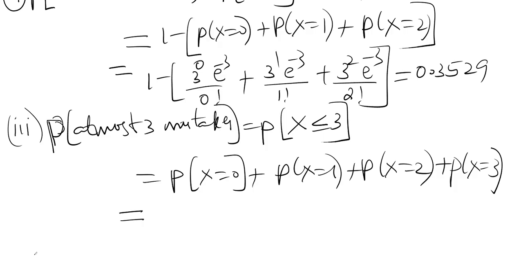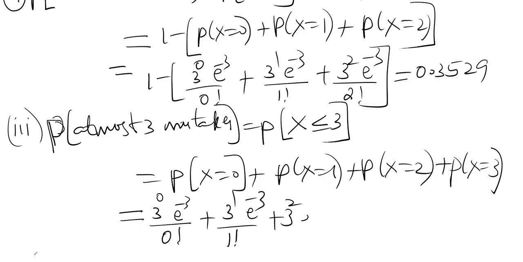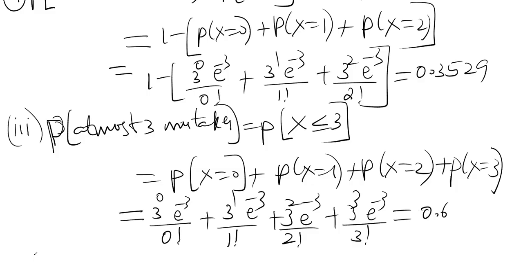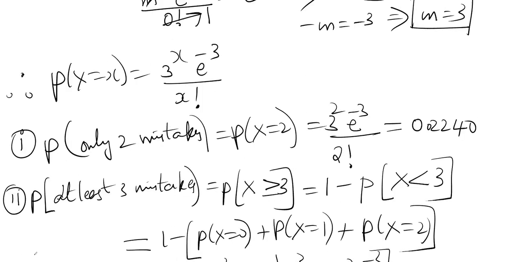Straight away put all the numbers in the above formula: 3 power 0 e power minus 3 by 0 factorial, 3 power 1 by 1 factorial, and so on. We get 0.6472. That's the answer.